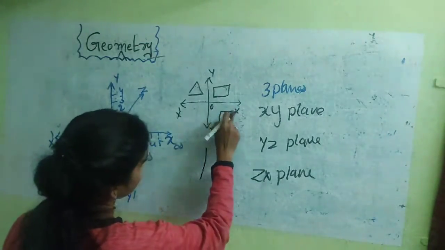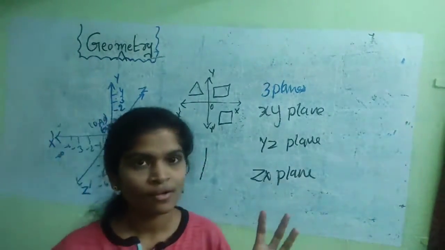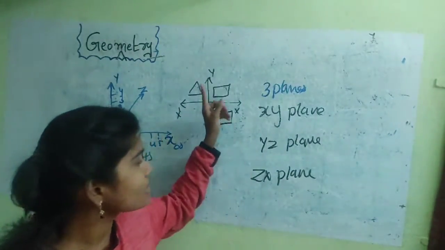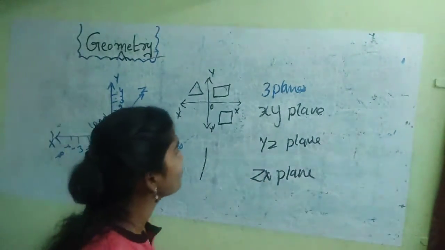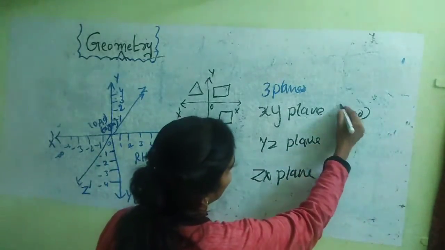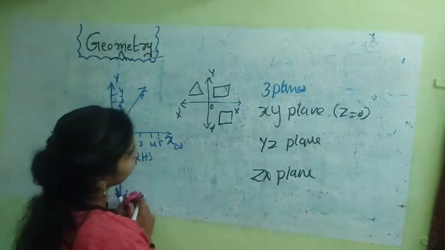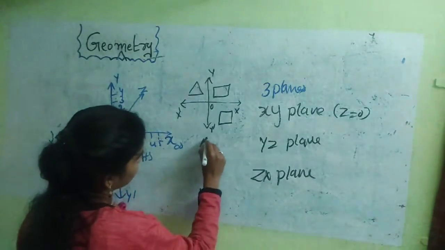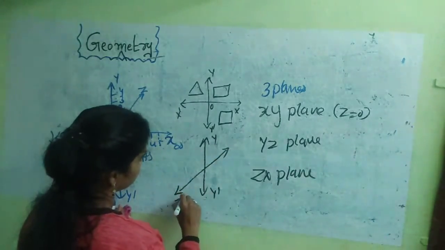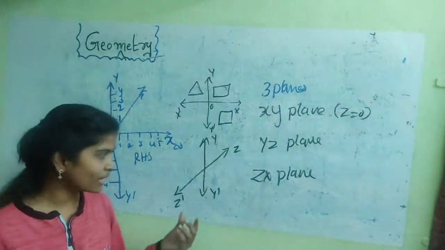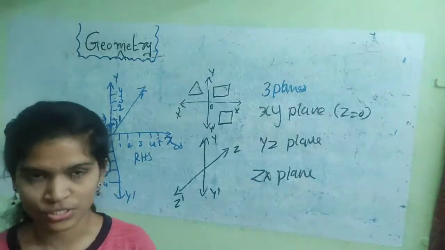In the XY plane we have values for X and Y. We don't have any Z value, the width value, so Z is 0. Here the YZ plane also. This is Y dash and Z. It looks like a slope line, but it is perpendicular. Both lines are perpendicular to each other.